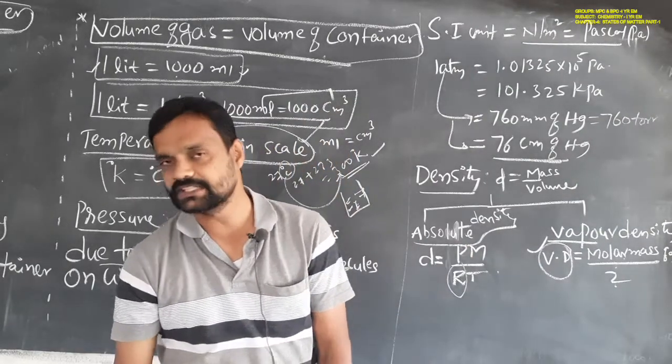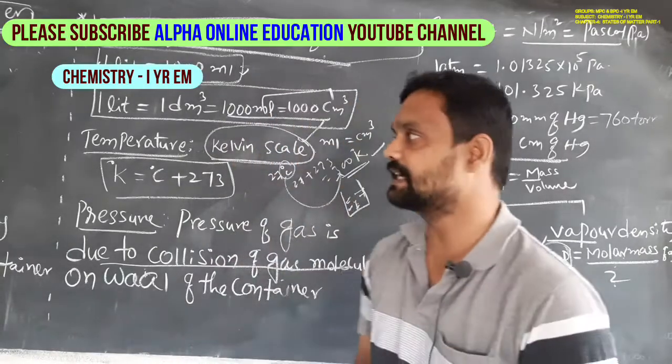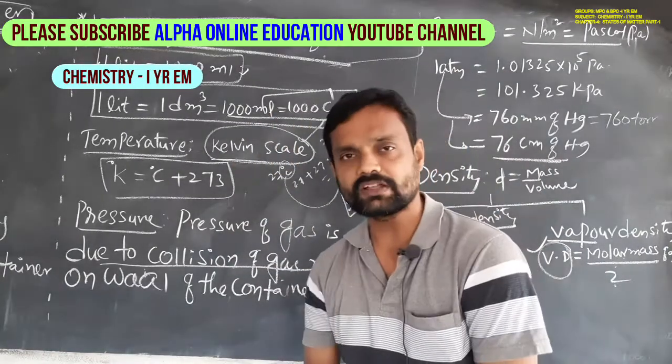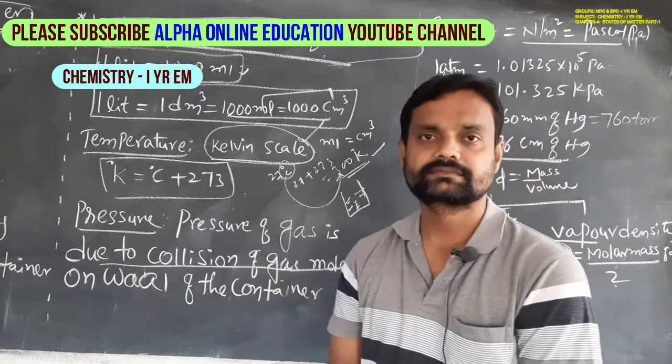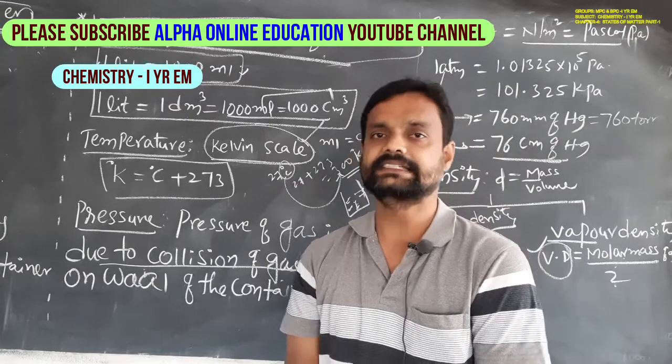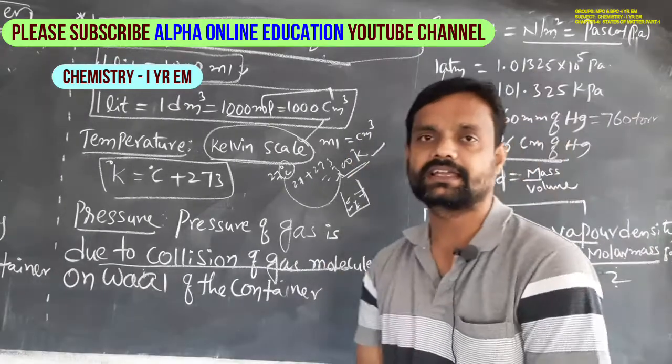So these are the measurable properties of the gases. What are the measurable properties of the gases? Mass, volume, temperature, pressure and density. So these are the measurable properties of gases.